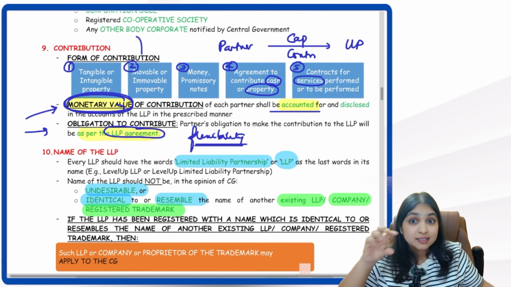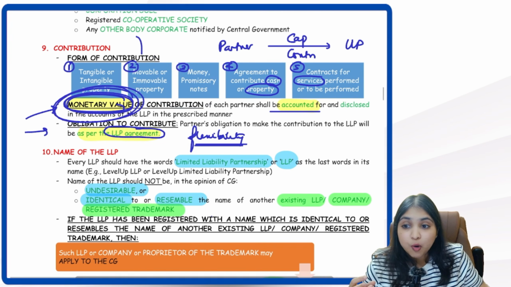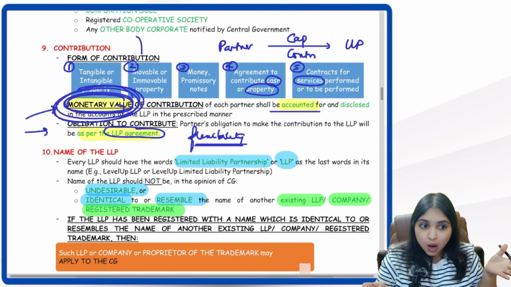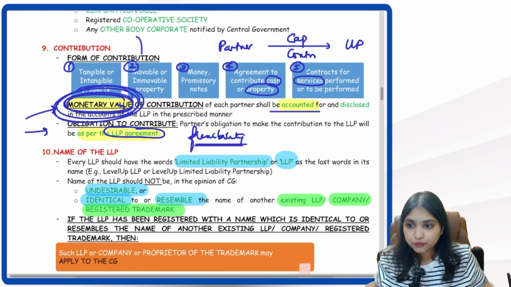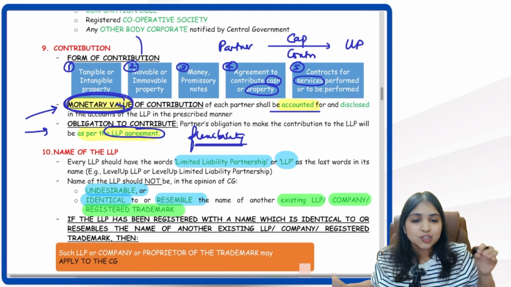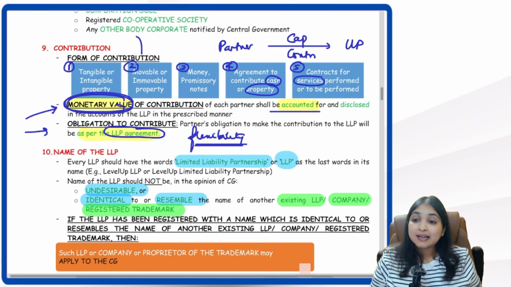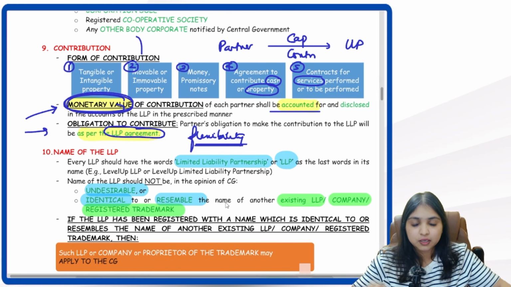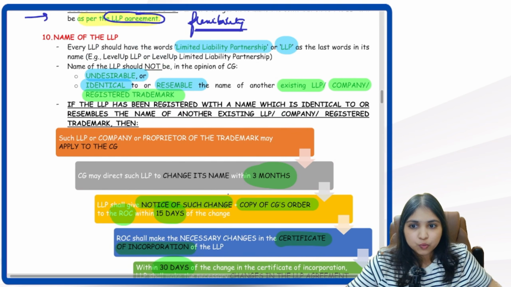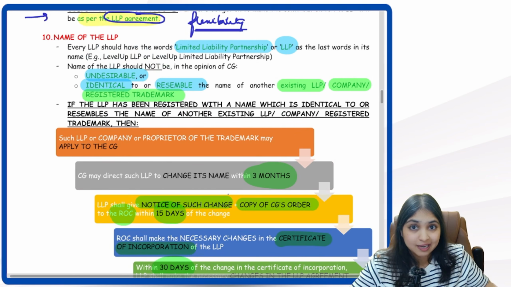Then we learned if it is in kind, we have to fix a monetary value. Why? Because it has to be accounted. It has to be disclosed in the books of accounts. Then the partner's obligation, how much contribution they have to bring to the LLP, that is decided by the LLP agreement. Then every LLP should have the words limited liability partnership or LLP in its name.